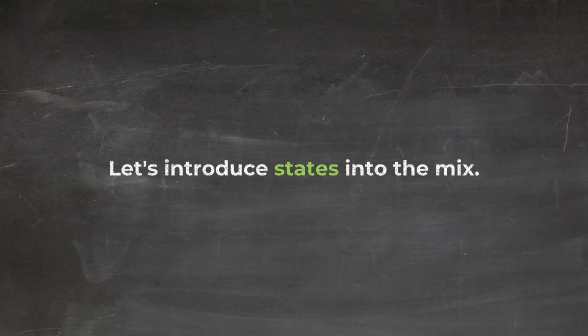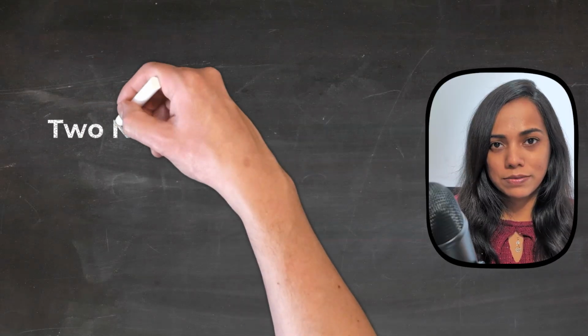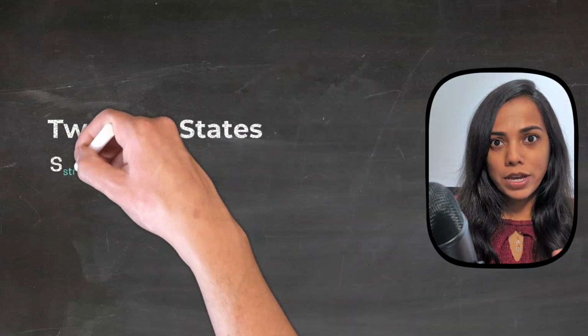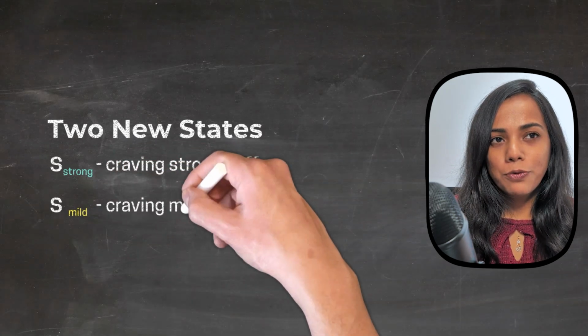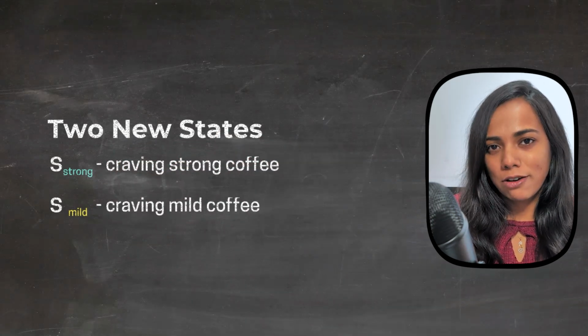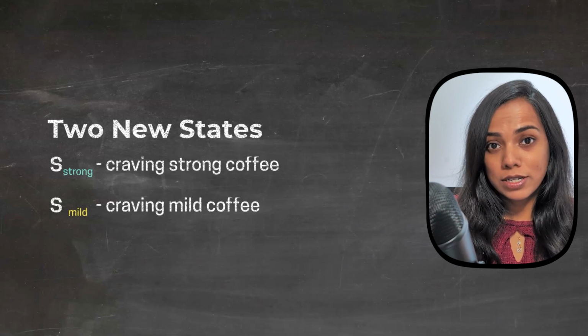There is nuance in how you update the Q values and the probabilities associated with the policy, which we have kind of skipped over. Now let's introduce additional complexity by considering two different states. State 1, you wake up craving strong coffee, and state 2, you wake up craving milder chocolatey coffee. Now your Q values must account for both your states, which is your craving type, and then your action, which is the choice of the coffee shop.